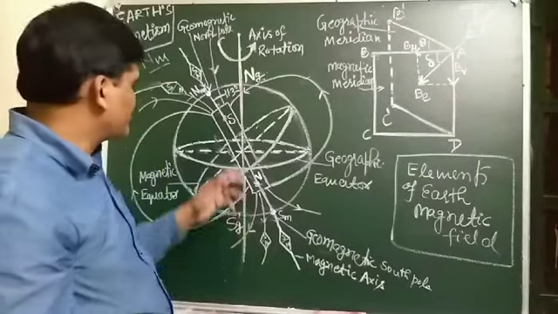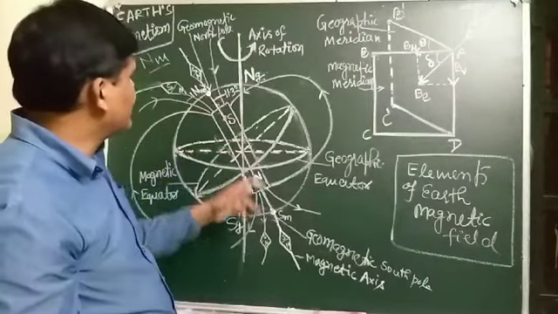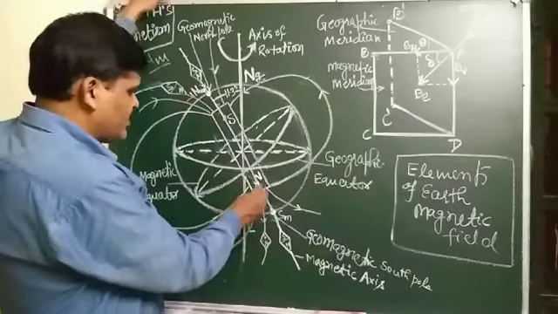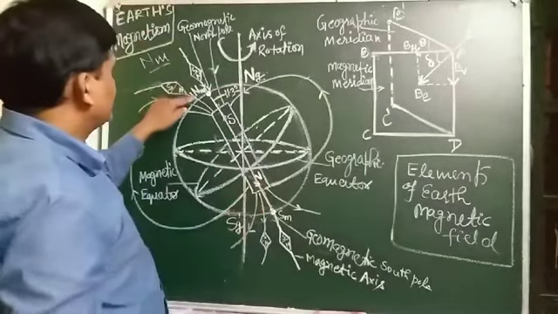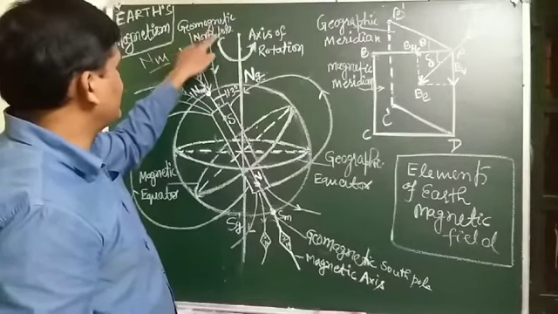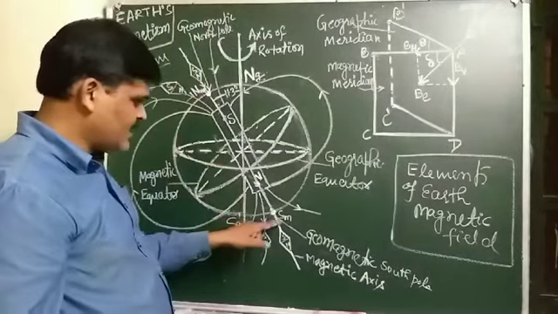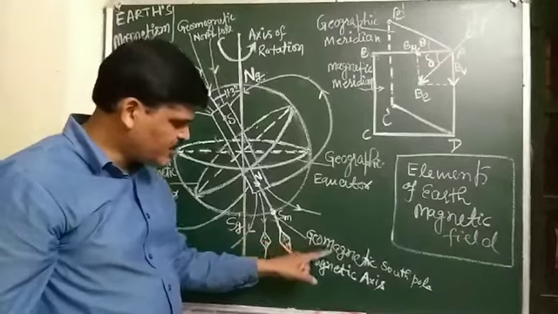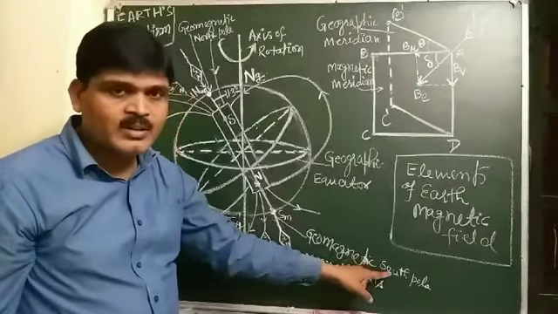Next one: what is the magnetic axis? See the diagram: NM is the geomagnetic north pole, and SM is the geomagnetic south pole.